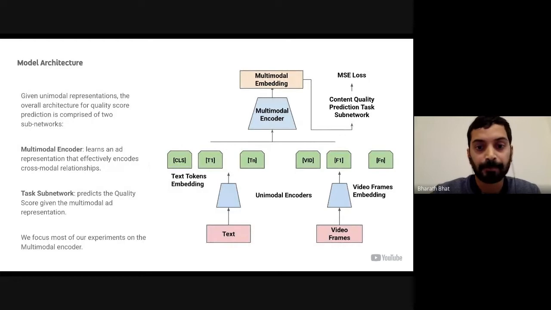Now coming to our overall model architecture, our goal is to predict the quality score for an ad given the unimodal representations we discussed. There are two subnetworks here. First, a multimodal encoder, which consumes these unimodal representations and outputs a joint multimodal embedding. And then a task subnetwork, which is a simple feedforward layer that predicts the quality score given the multimodal embedding. We focus most of our experiments on the multimodal encoder in this work.